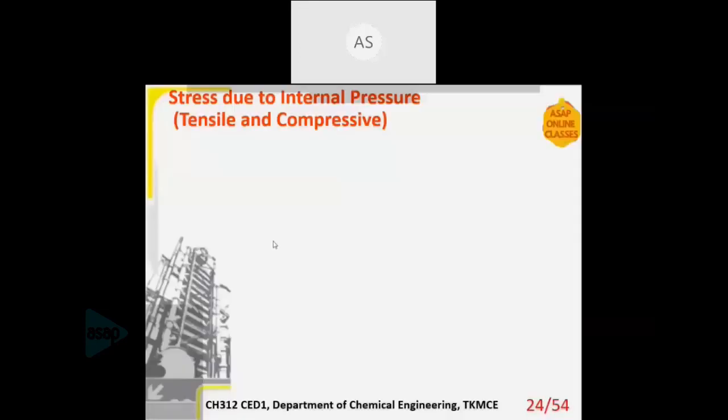Okay, the first thing is stress due to internal pressure. And one more thing, I'll be dealing with it from an exam point of view, so I won't be going into the derivation of the equations that I'm using. If you're interested in the derivations, you can refer to the internet or the NPTEL lecture videos that I mentioned, or Joshi and Mahajan or Bhattacharya. The derivations are there, but from an exam point of view, it is not required. So I'll be mentioning just the equations. So sigma, the stress, is force by area. So all equations will be in that form, and the units will be in kilogram force per millimeter square. The notation of stress is sigma.